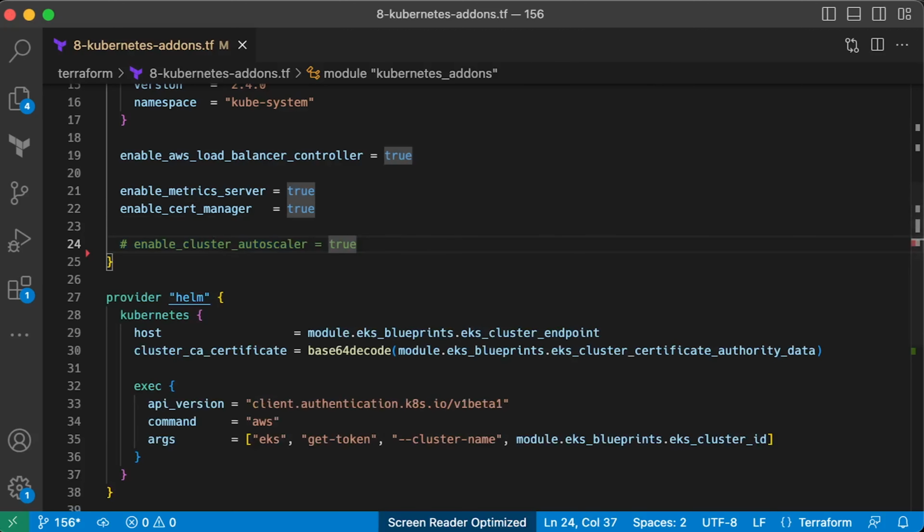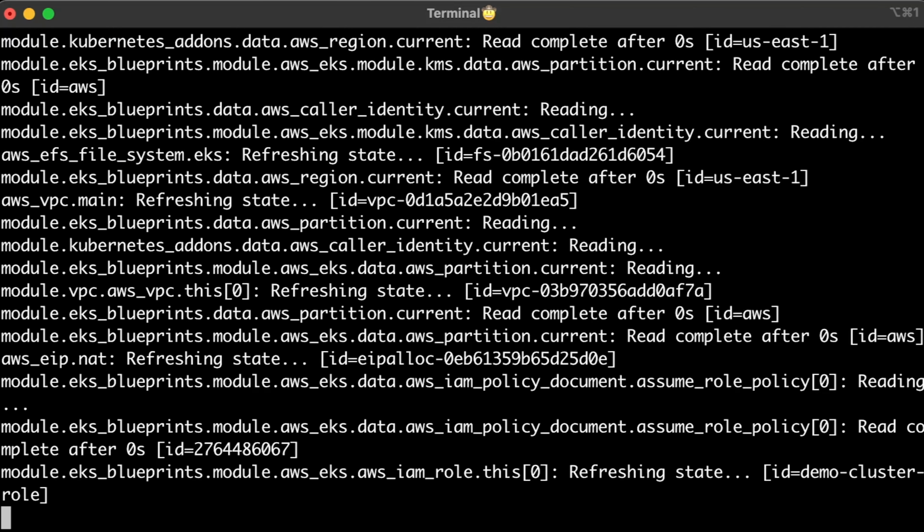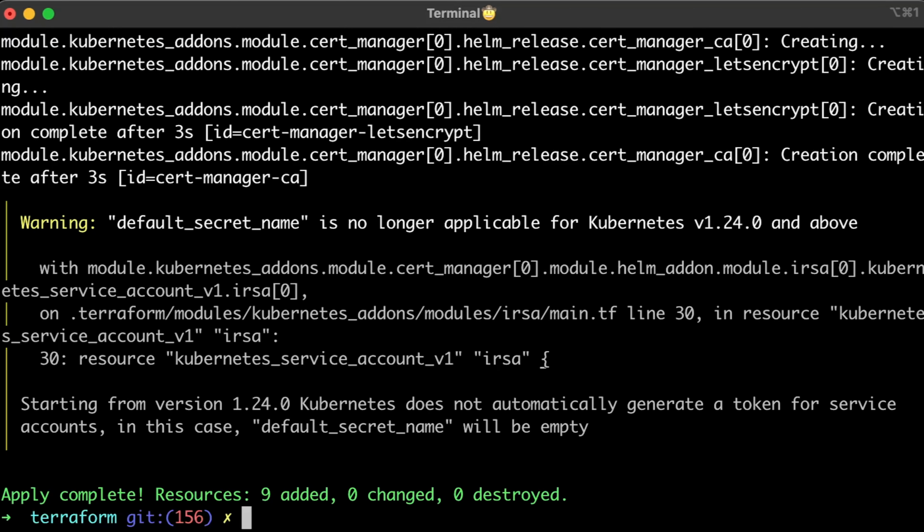And finally, cluster autoscaler. It's much easier to enable cluster autoscaler than Karpenter. If you need a quick way to automatically scale your cluster, use this first. When you get enough experience, you can shift to Karpenter. I'll keep it disabled since later in the tutorial we'll install Karpenter and you cannot combine both of them in a single cluster. That's all, go ahead and apply Terraform.